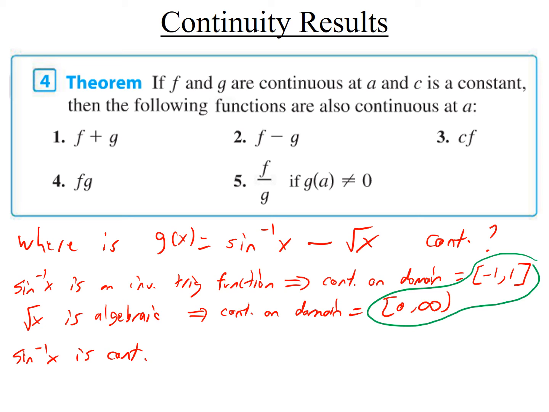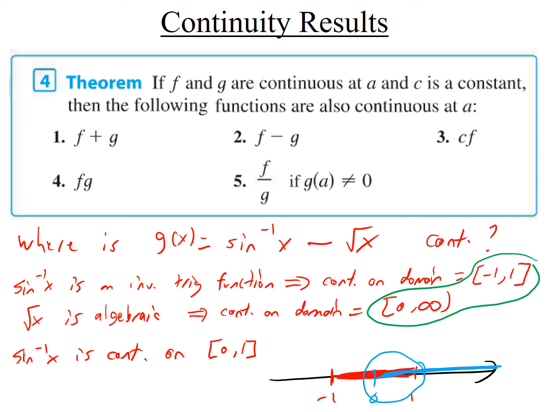So the overlap for those sets is 0 to 1. Sine inverse is continuous on the interval 0 to 1. If you're wondering where you got the 0 to 1, then let me draw a picture real quick. It's like this. I'm going to look at negative 1 to 1, which is where sine inverse is continuous. And then I'm going to look at 0 to infinity, where square root of x is continuous. And I'm looking for the part that's shaded both red and blue, because I need them both to be continuous. And that gives me this 0 to 1 right here.